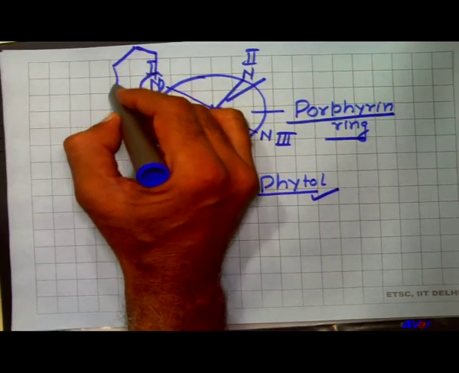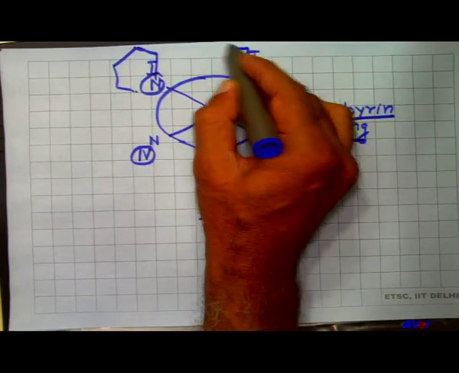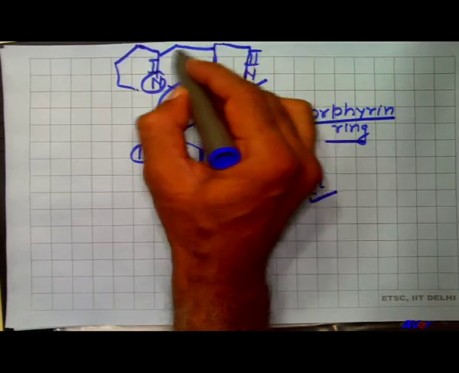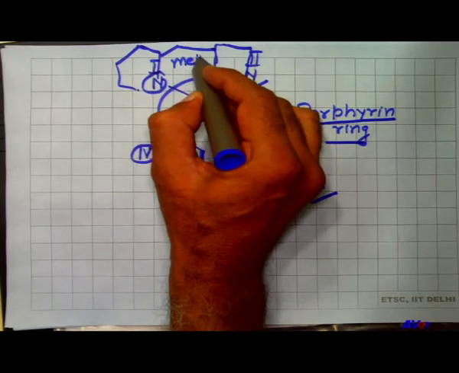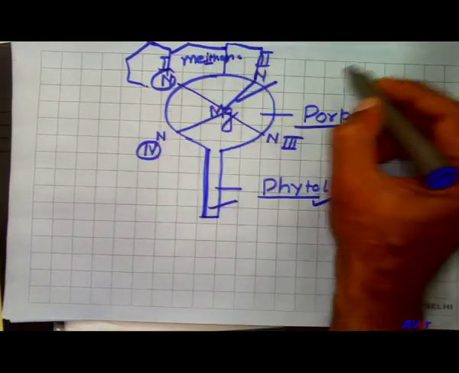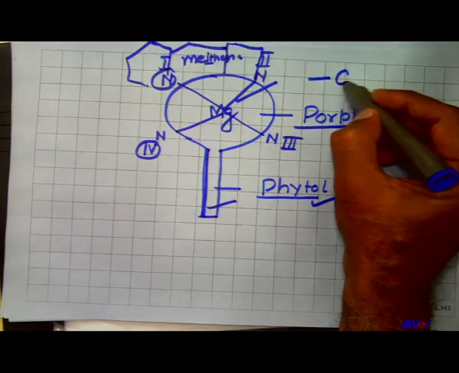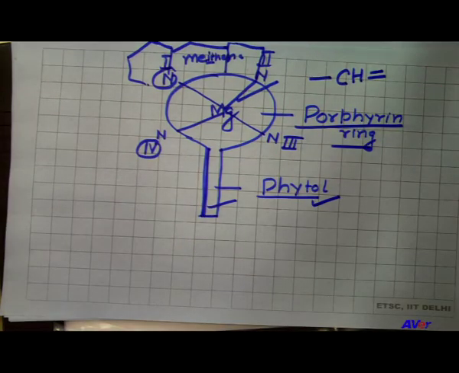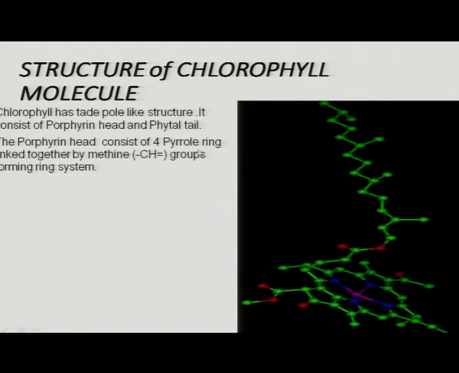These rings are attached to each other by methine bridges. These methine bridges are made by carbon and hydrogen, with a double bond. The porphyrin head consists of 4 parallel rings linked together by methine CH, and the double bond structure forms the ring system.